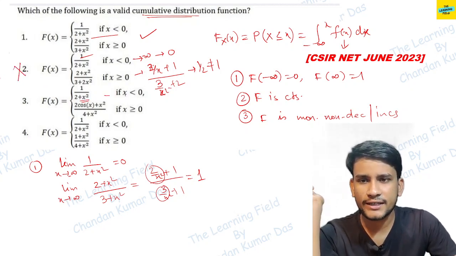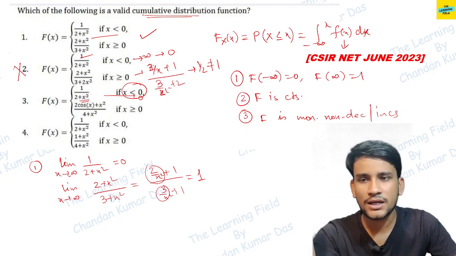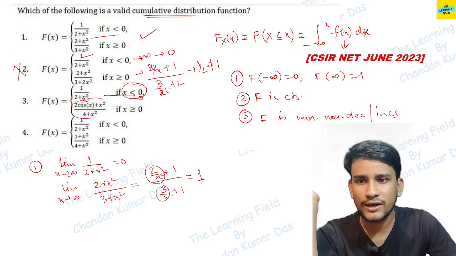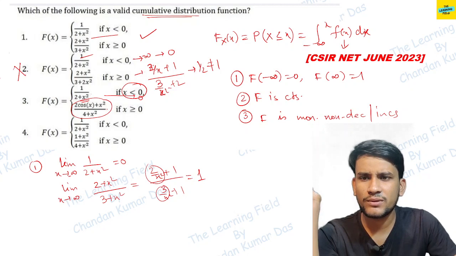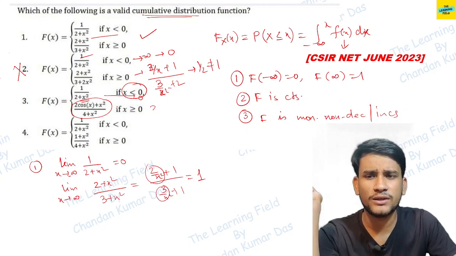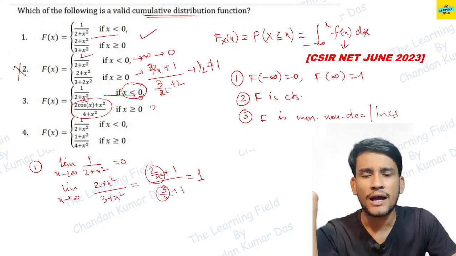this term as x tends to minus infinity tends to 0, because we put x tends to minus infinity in this function, and then x tends to infinity means this one. So x tends to infinity gives what, 2 cos x plus x square by 1. So infinity by infinity, so we can apply L'Hospital rule.